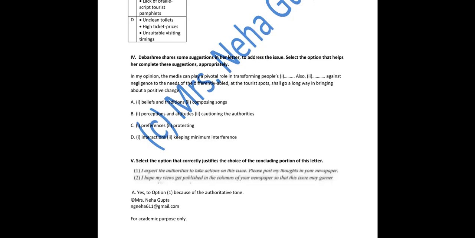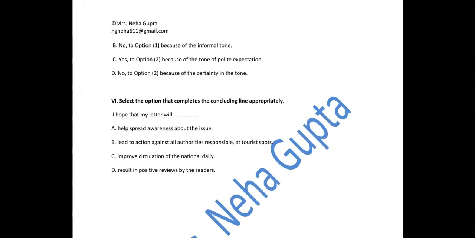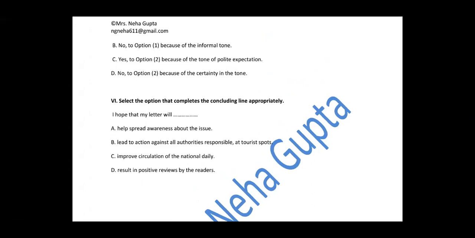What are they saying? Yes to option one, because of the authoritative tone. We need not be authoritative in our tone, definitely. When we are writing a formal letter, we cannot be authoritative. Second option says no to option one because of the informal tone. We have to be formal in our tone. Yes to option two because of the tone of polite expectation. We are expecting that if you would do this, that would help us. No to option two because of the certainty in the tone. No. So the answer is, you know that C is the answer.